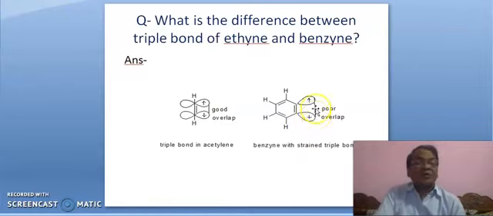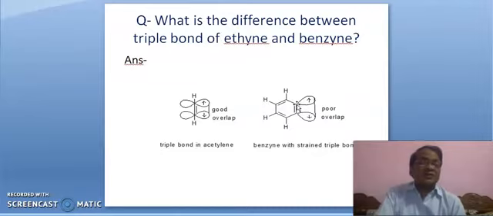So, overlapping is very poor, and hence the triple bond between these two carbon atoms is a strained triple bond. Overlapping is not good, so it is a strained triple bond.